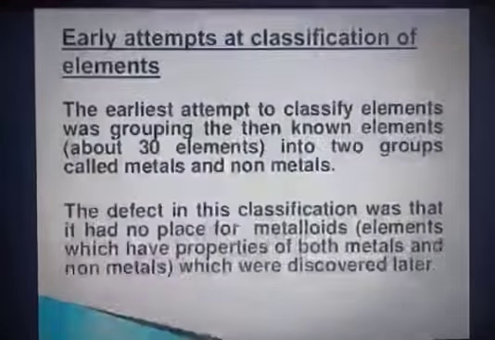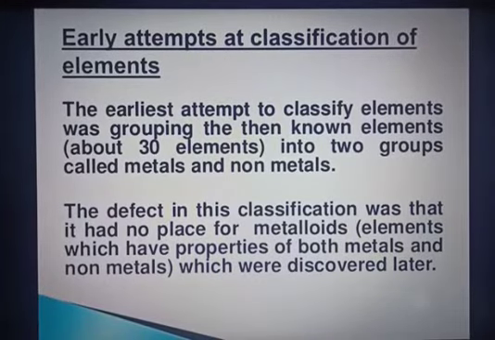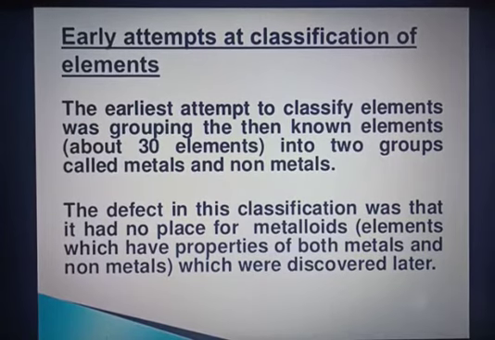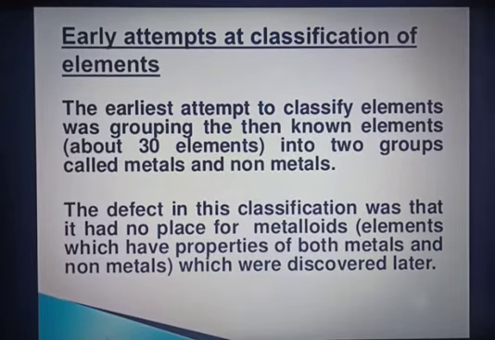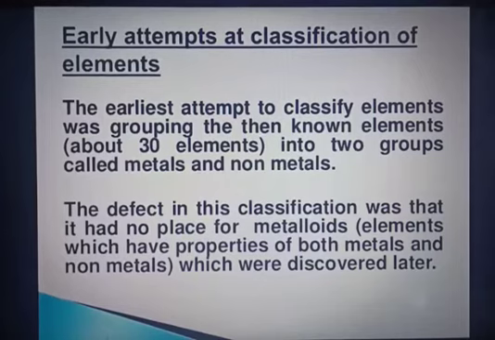Now there were some early attempts at classification of elements. The earliest attempt to classify elements was grouping the known elements, about 30 elements known at that time, into two groups, and they are called metals and non-metals. The defect in this classification was that it had no place for metalloids. Metalloids show the properties of both metals and non-metals, and were discovered later.